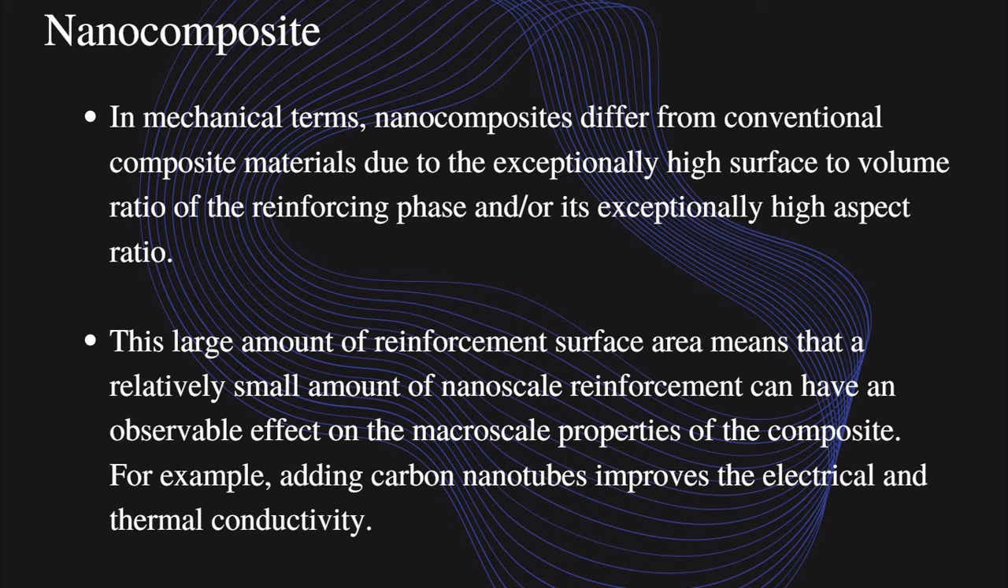So we are making one composite material. At that time we add carbon nanotubes to improve the electrical and thermal conductivity. Carbon nanotubes easily conduct electricity. So if we need good electrical conductivity in that material, we add the nanotubes to the composite material.